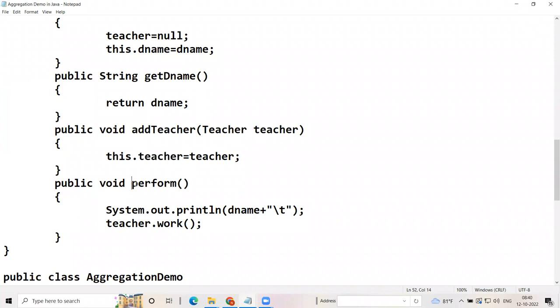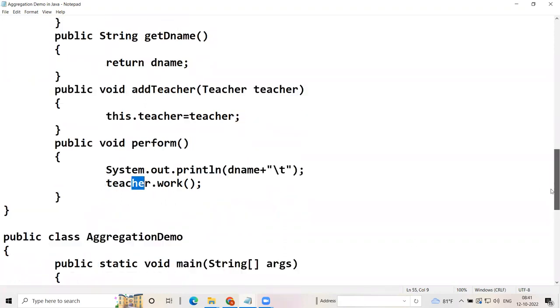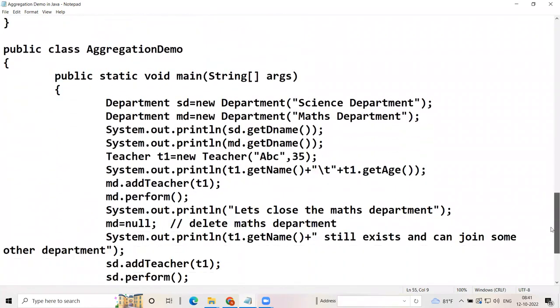And then department has got perform, and in that perform we are calling teacher.work. So it means that when we say department performs, who actually performs? The teacher. The teacher works for that department. Okay, now let's see the main function.